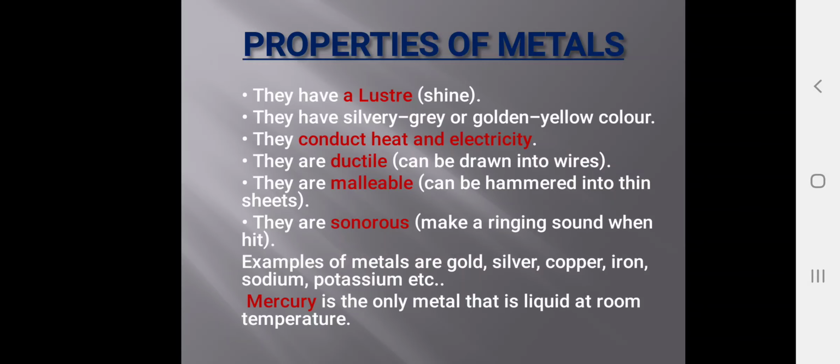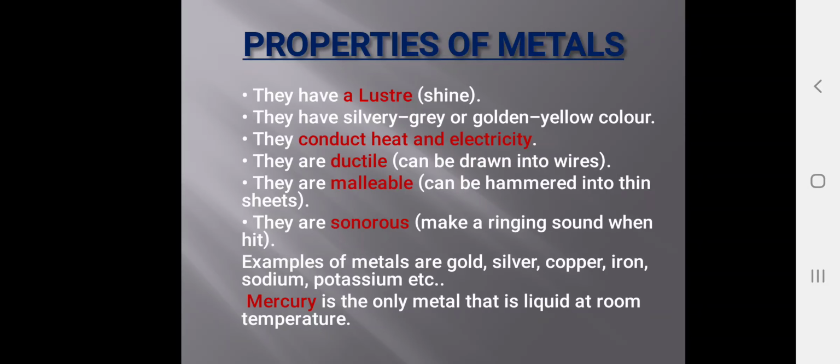Metals are ductile in nature. They can be drawn into thin wires. Metals are also malleable. Malleable means they can be hammered and beaten into thin sheets. We use thin metallic sheets for roofing purposes. That property of metal is known as malleability. Metals are sonorous. Sonorous means whenever we hit metals on a hard surface, they produce a ringing sound. Examples of metals are gold, silver, copper, iron, sodium, potassium, etc.